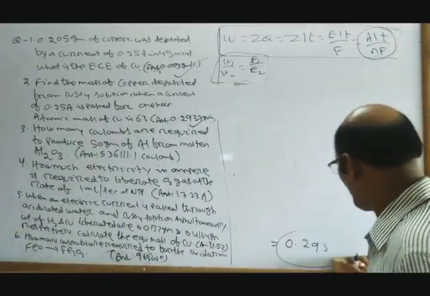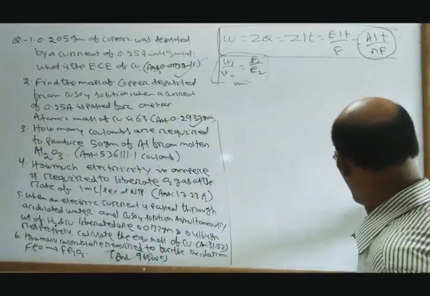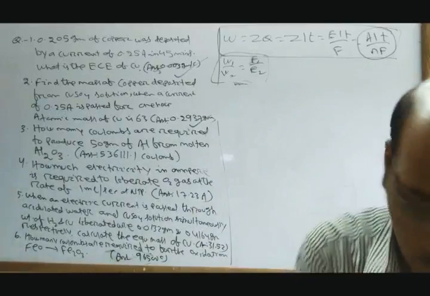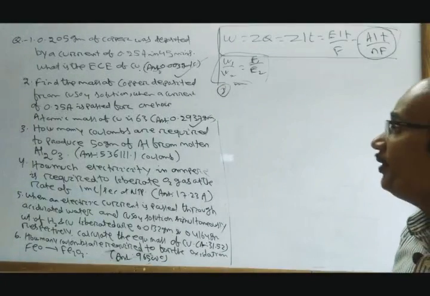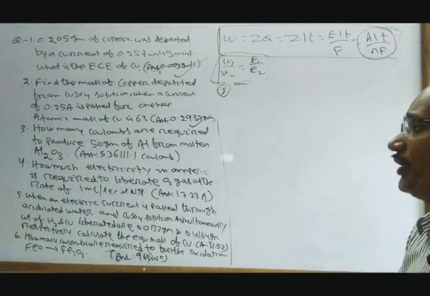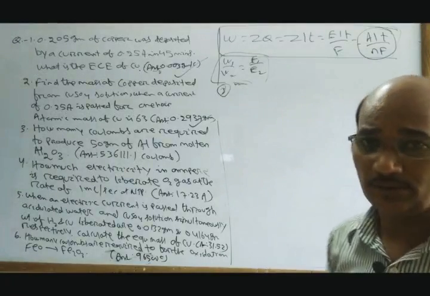Question number 3. How many coulombs are required to produce 50 gram of aluminum from molten Al2O3?